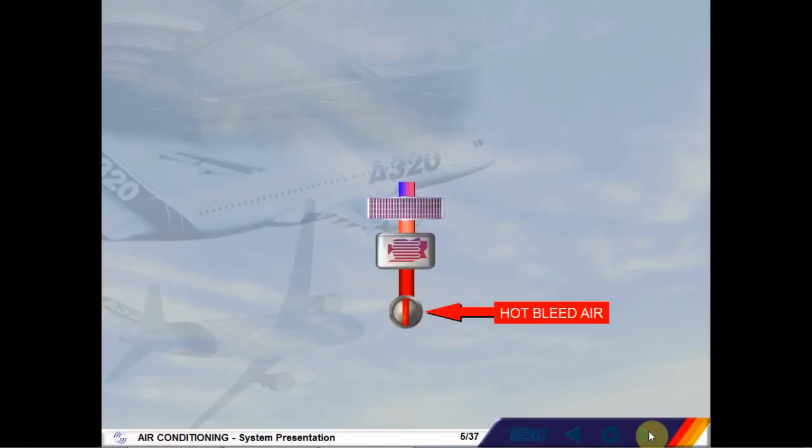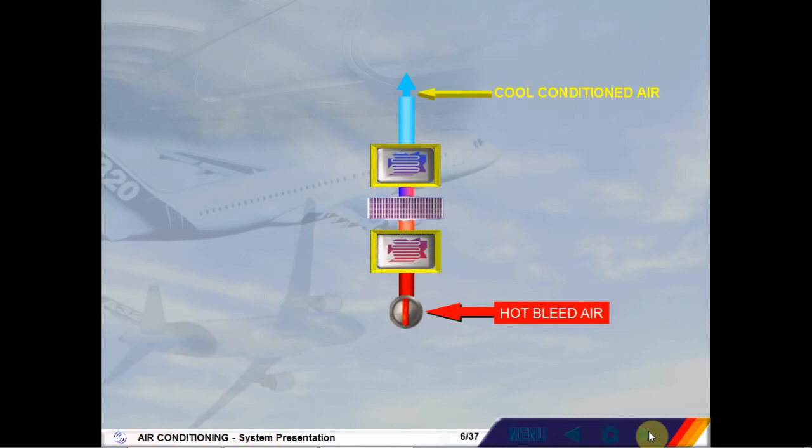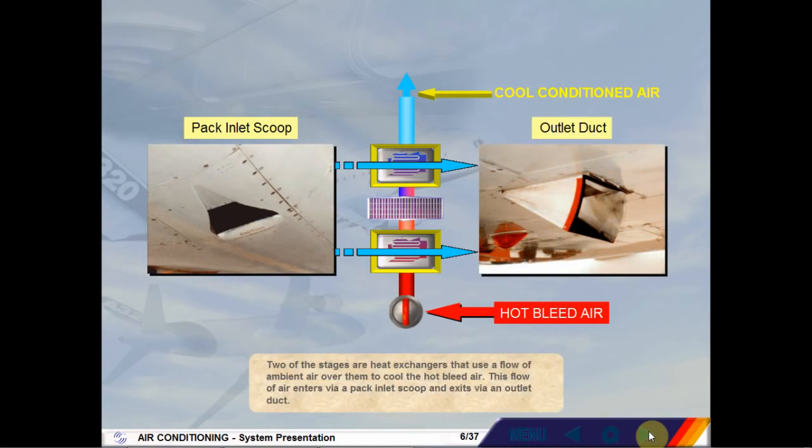The air then passes through several stages within the pack that progressively cool the air to provide a conditioned air output. Sub-zero temperatures can be achieved. Two of the stages are heat exchangers that use a flow of ambient air over them to cool the hot bleed air. This flow of air enters via a pack inlet scoop and exits via an outlet duct.